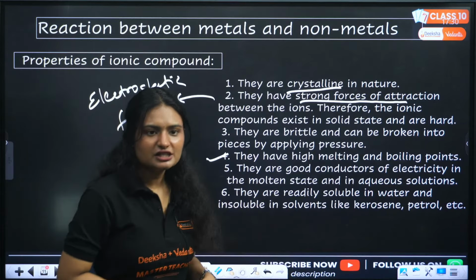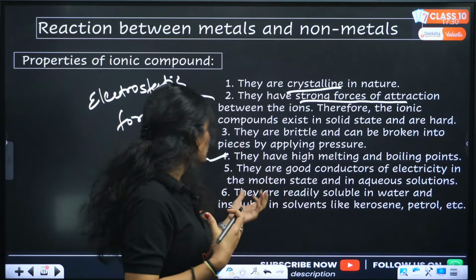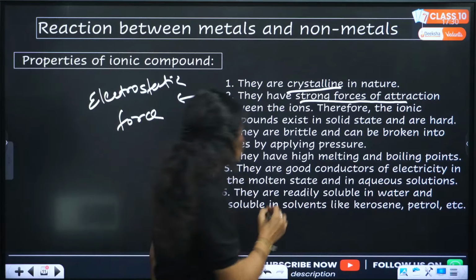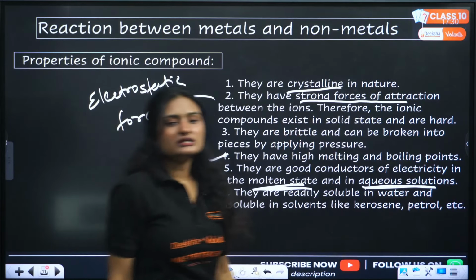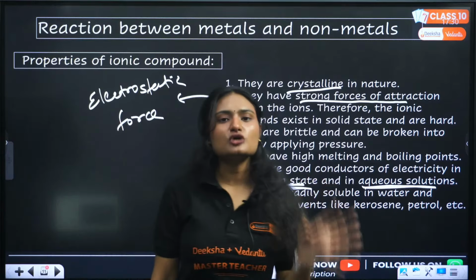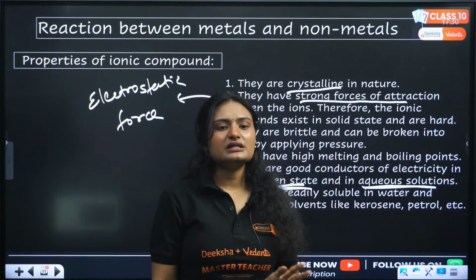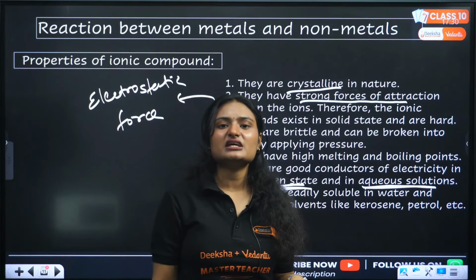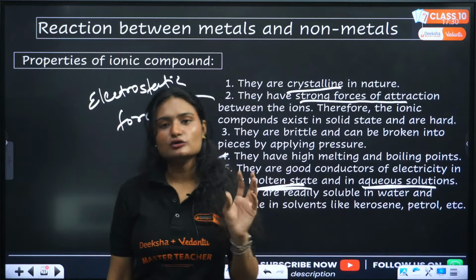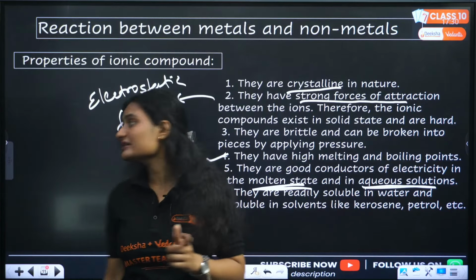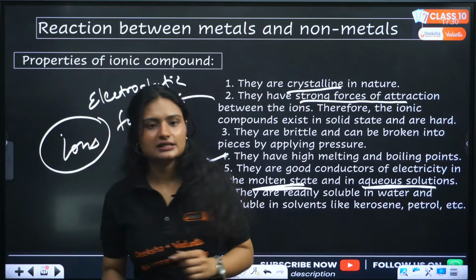They are good conductors of electricity. Why? They have ions, right? But only in molten state or aqueous solution, because in solid state ionic compounds do not have any ions. But when you melt them or make a solution of them, ions are there, and because of these ions they will conduct electricity.